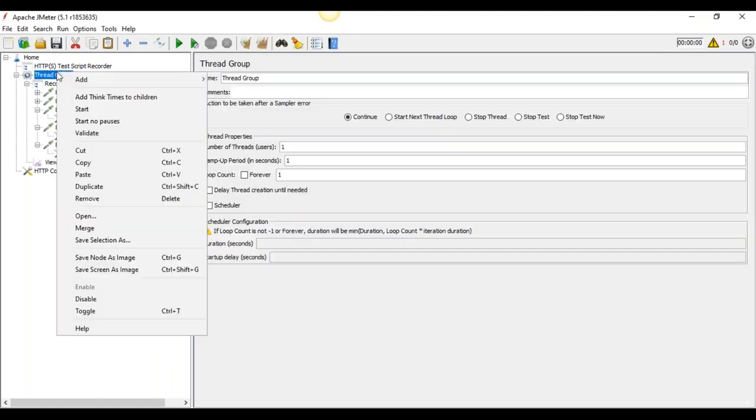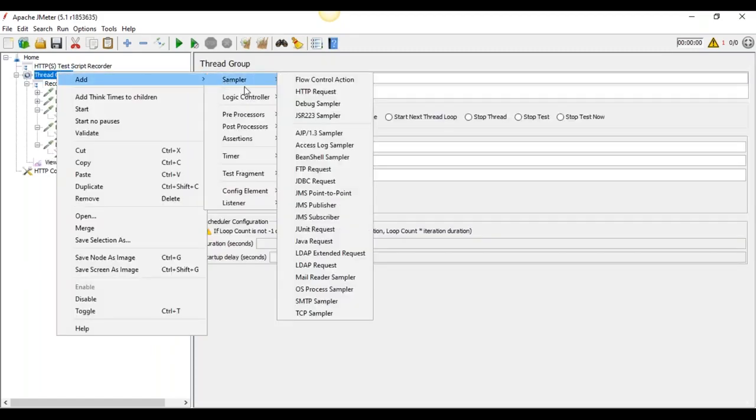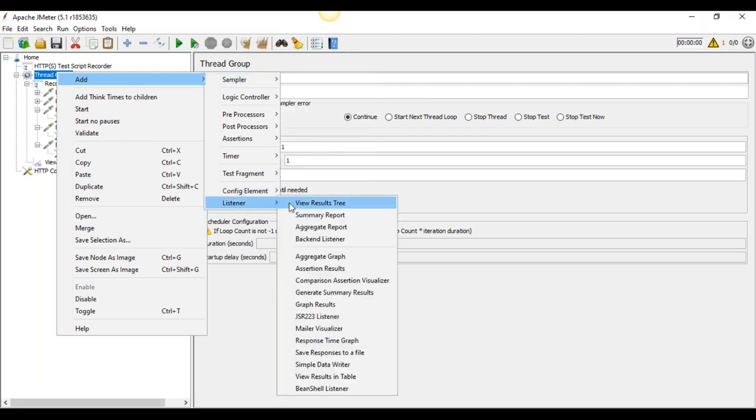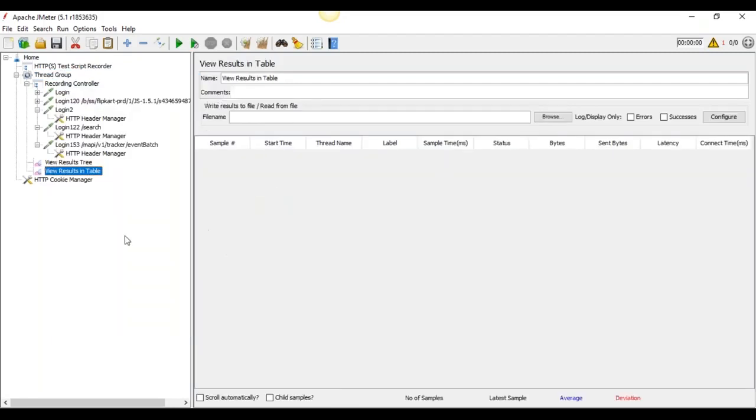Now, View Results Tree. There are different types of results, and how do we identify our result? Summary report, aggregate report, backend listener, aggregate graph, everything you want, you just add it in your section.